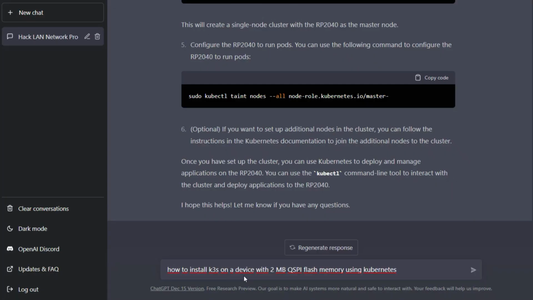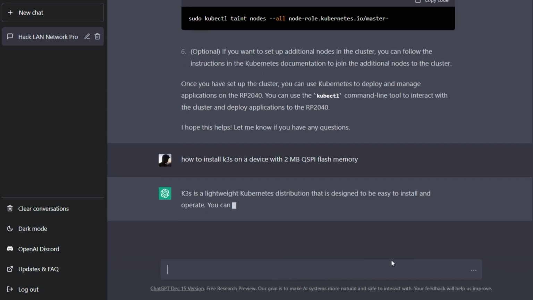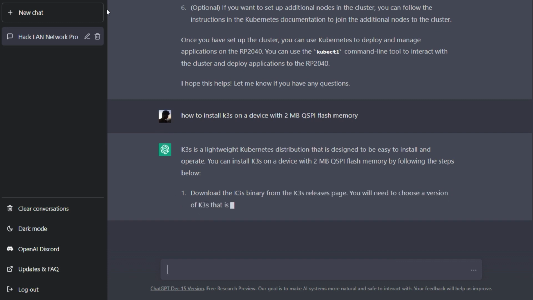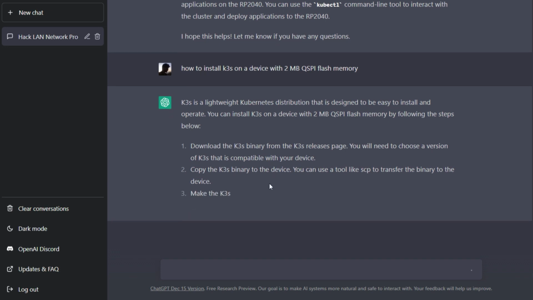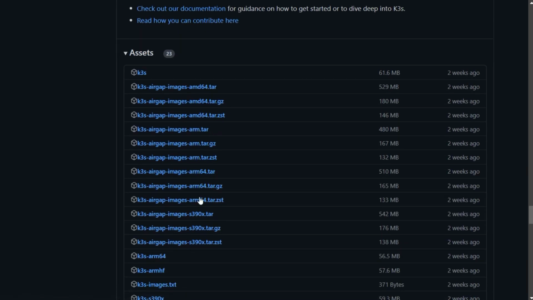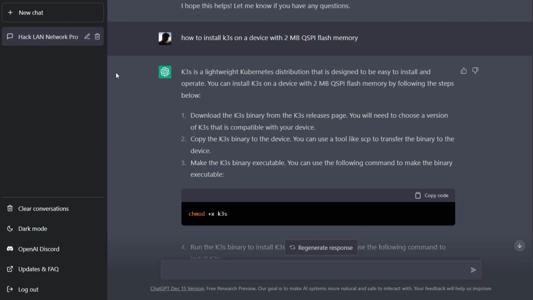So how to install K3s on a device with 2 MB? Let's see. K3s is a lightweight distribution. You can install K3s on a device with 2 MB flash memory. Download the binary from the release page. Copy the binary. Wow. Okay. You can see here these are AMD, but here there are ARM. You can take a look at this tar file. It is 510 MB. How the hell is this possible?